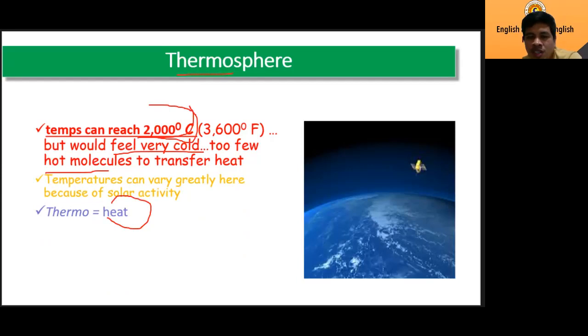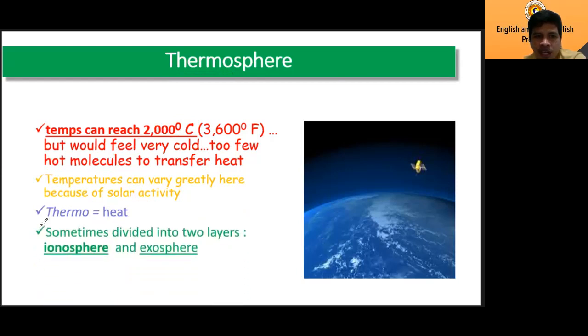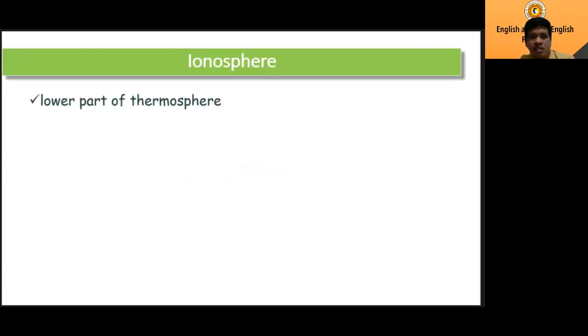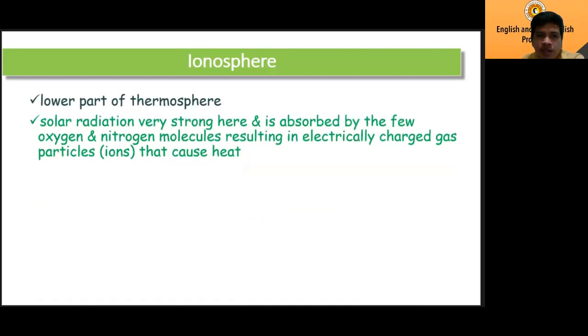The thermosphere is sometimes divided into 2 layers: the ionosphere and then the exosphere. So what is the ionosphere? Ions. When we say ions, this is the charged layer of the atmosphere. The ionosphere is the lower part of the thermosphere.